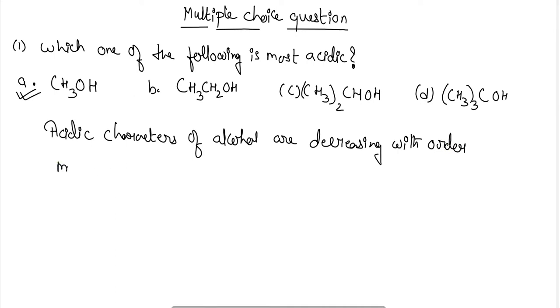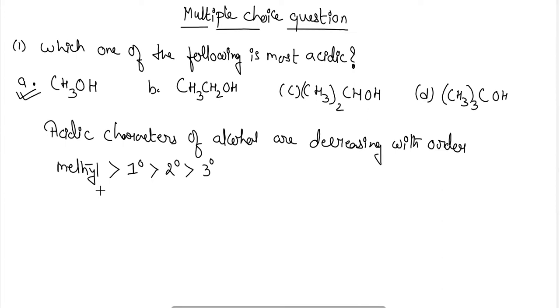that methyl alcohol will have the highest acidic nature, then comes the 1 degree alcohols, then the secondary or 2 degree alcohols, and then the tertiary or 3 degree alcohols.